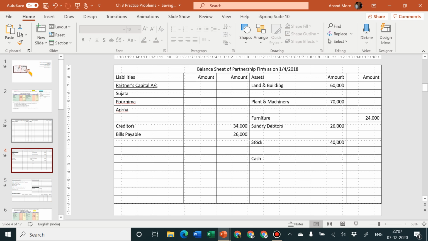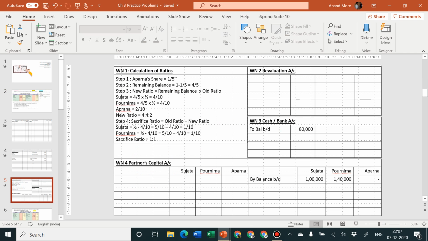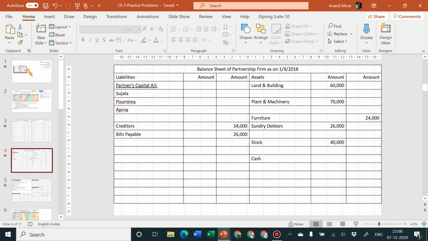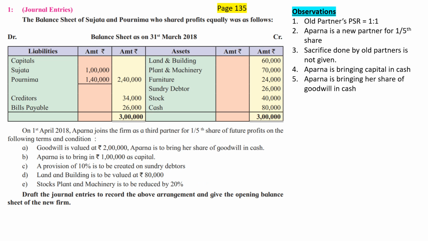The given balance of cash and bank is the opening balance of cash and bank. That's why it has gone to the opening part of the cash and bank account. And then when we close the balance sheet on 1st of April 2018, on the next day, whatever balance is available, we are going to write in the outer column. I hope you have understood the basic idea. So we have completed the first part, open necessary ledger accounts and transfer the given balance sheet, the existing balance sheet, to all the different accounts in a proper manner.